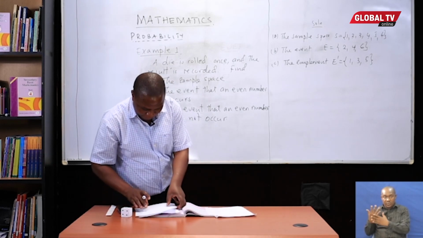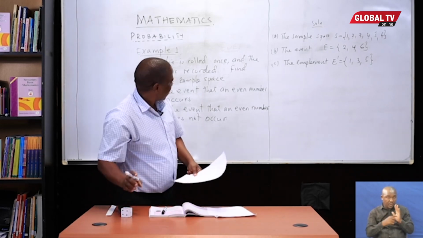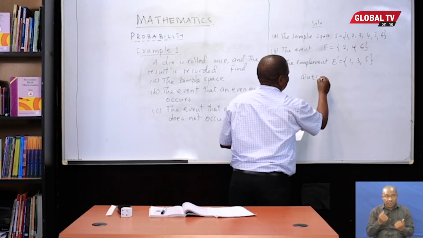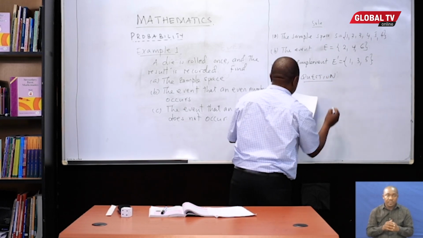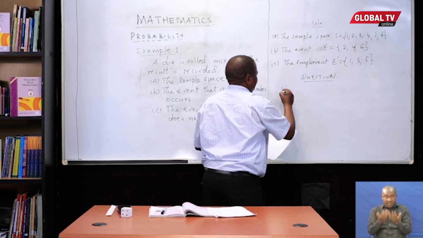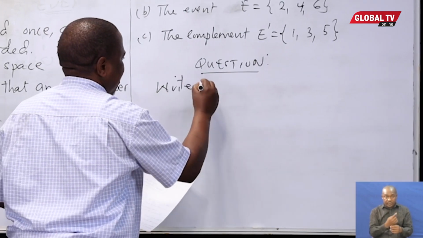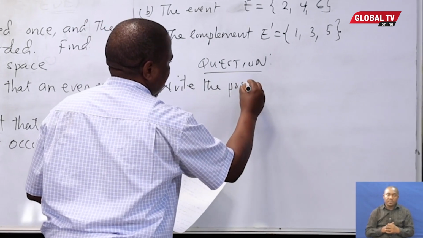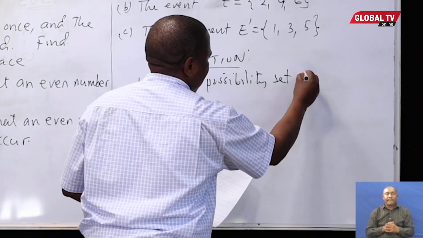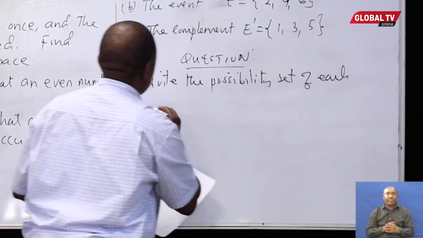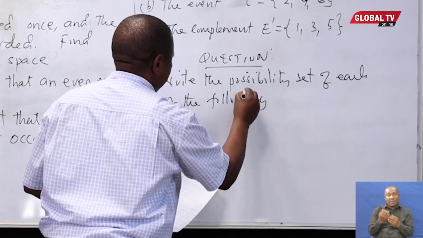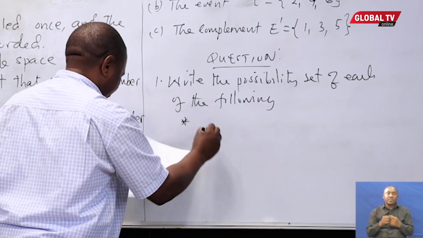At your own time, you can try this one. Let me write one for you, which you will do, and I will check it later. There is a question which says, write the possibility set of each of the following experiments. The first one is here.